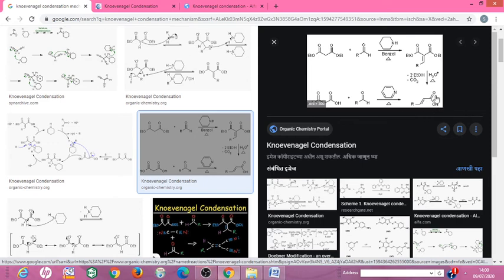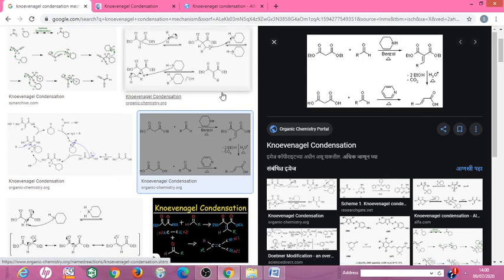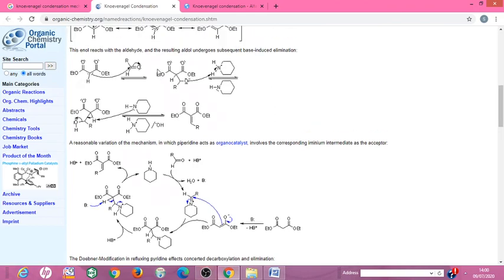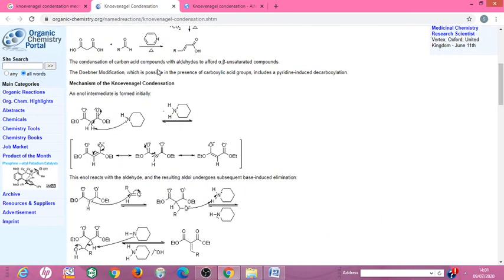This is the acid, the carbonyl group; next to the carbonyl carbon is the alpha carbon, next to alpha is the beta carbon, and the double bond is present between alpha and beta. Hence this compound is known as an alpha beta unsaturated acid. This is the Knoevenagel condensation reaction and its mechanism.